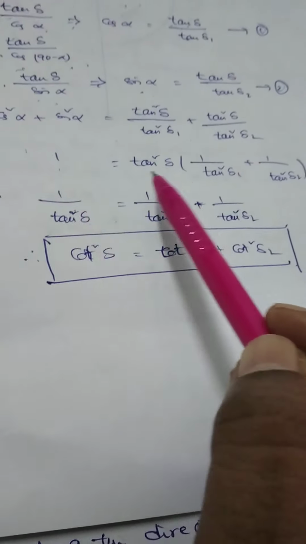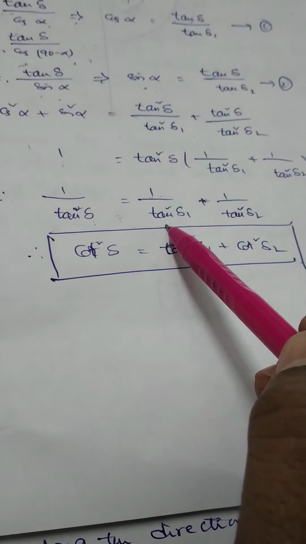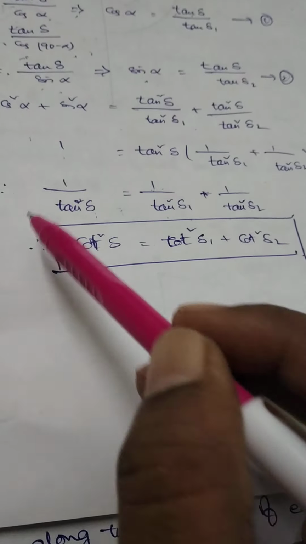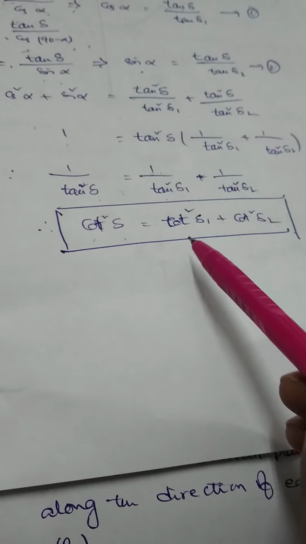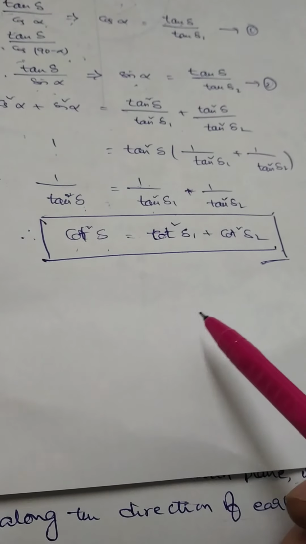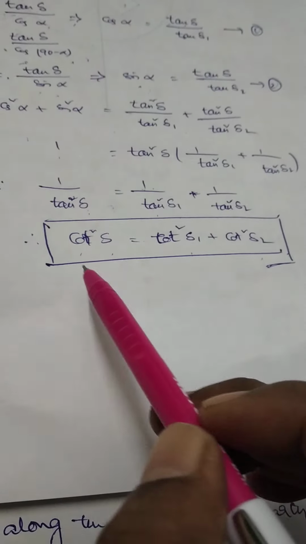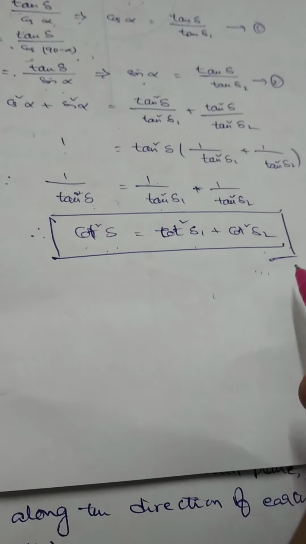So 1 by tan square delta is equal to 1 by tan square delta 1 plus 1 by tan square delta 2. 1 by tan means cot. Cot square delta is equal to cot square delta 1 plus cot square delta 2. This is the relation between apparent dips and true dip in the given two planes which are perpendicular to each other. Do you understand?